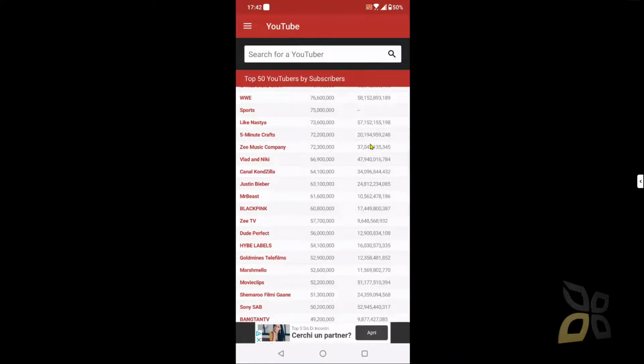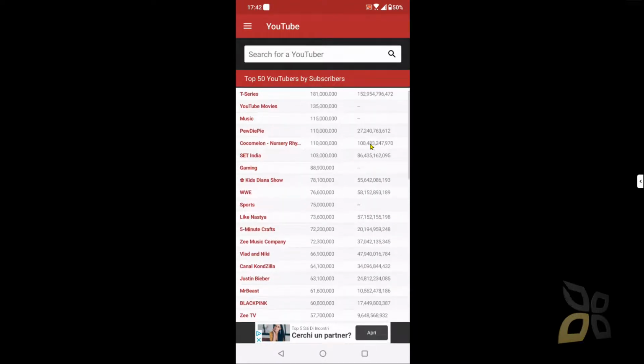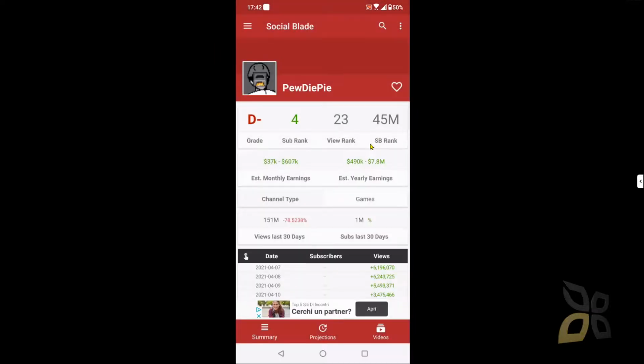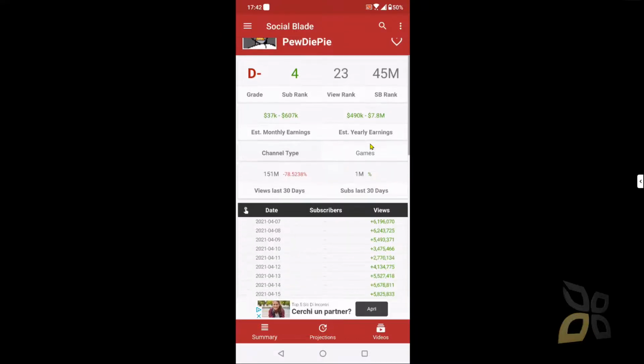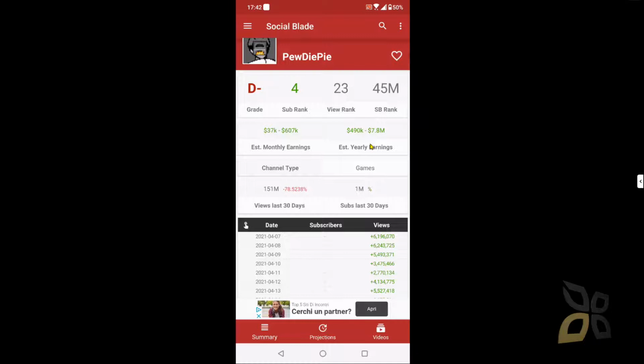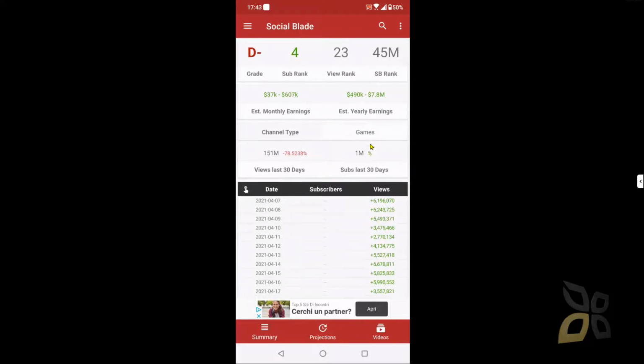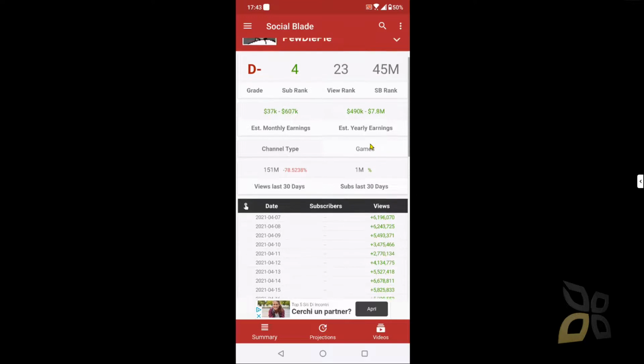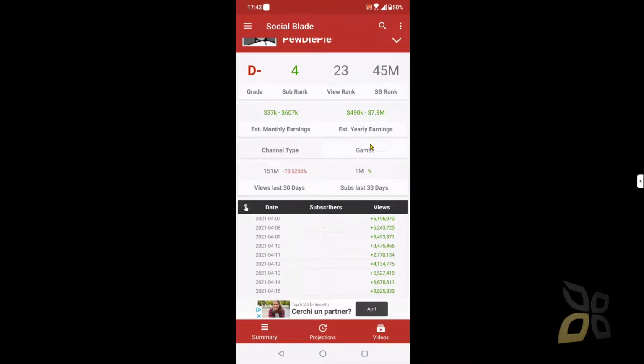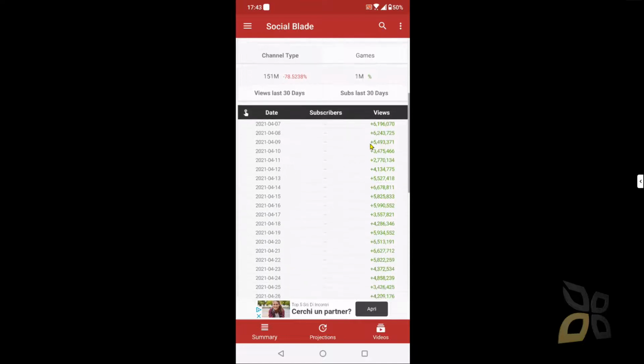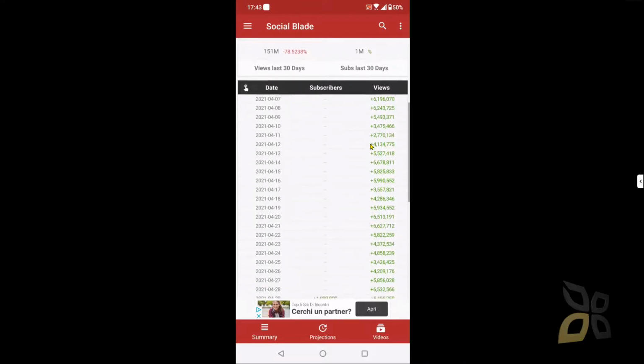So if I want to check something more in depth, let's say I want to know more about PewDiePie right there. Okay, so I can check all the statistics and the data, and also the earnings. I don't know if they are accurate, but they are calculated, so they are not the actual earnings, but something that could be in that range. It's pretty wide, so it's just giving you an idea of what you can do with that amount of subscribers